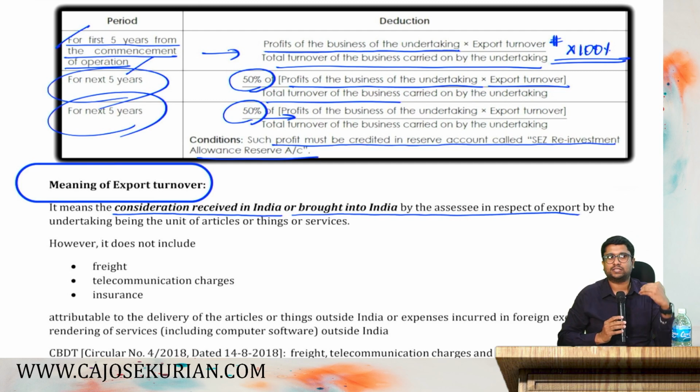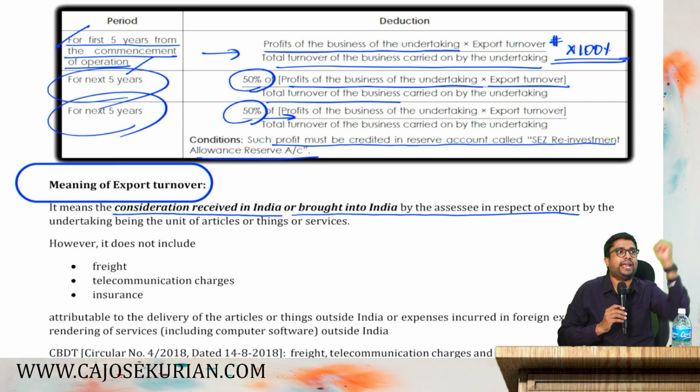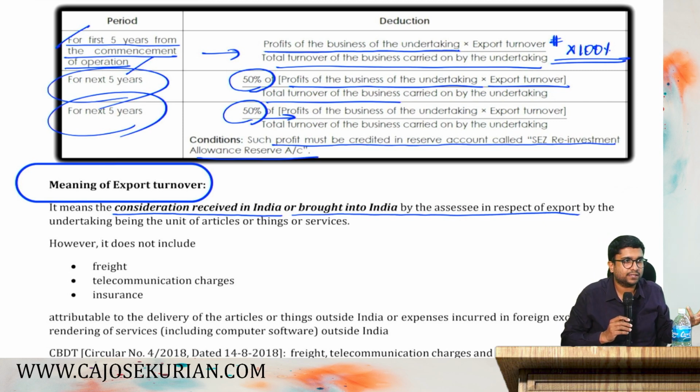Then only we will consider it as an export turnover. Say you are selling outside India. Then you have to bring in that consideration into India or you must receive that consideration in India. Then only we will consider it as an export turnover. Otherwise, we will not consider it as an export turnover. Now you tell me, why are we giving a 10AA exemption? See, to promote the exports. If we are promoting the exports, then what will happen? More foreign currency will be here. Then we don't have to buy that foreign currency in India. If you don't have to buy the foreign currency in India, our rupee will gain. Normal demand supply theory. Yes or no?